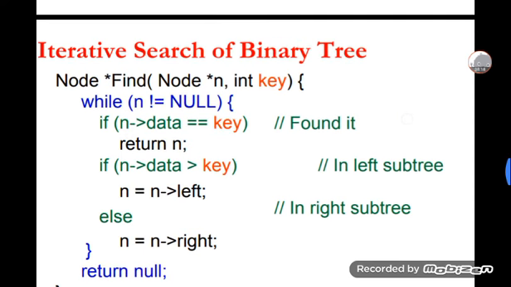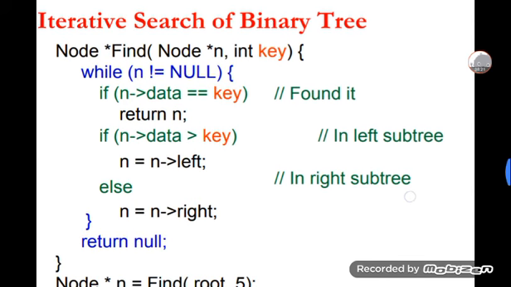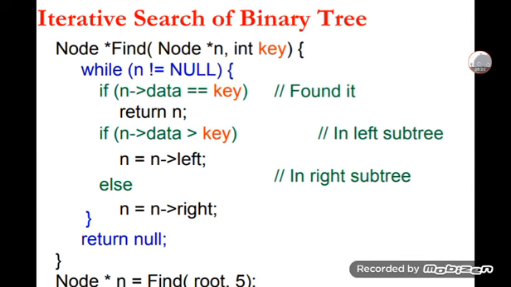Iterative searching of a binary tree. In this, node find(node n, int key), and while n is not equal to null, n data is converted to data, that is the key. Return n if two conditions hold: n data is equal to key, or n data is greater than key, then n is equal to left, else go to right.